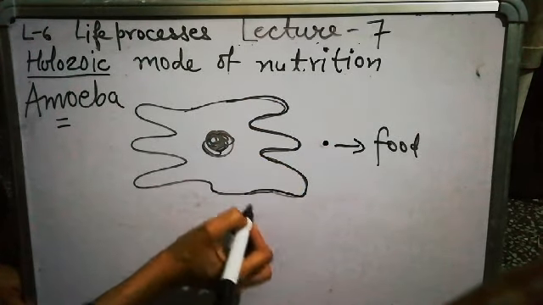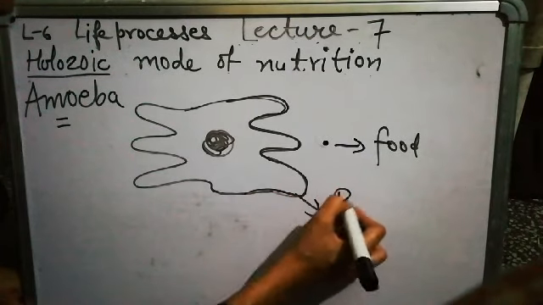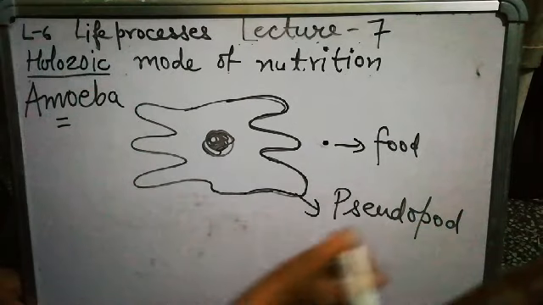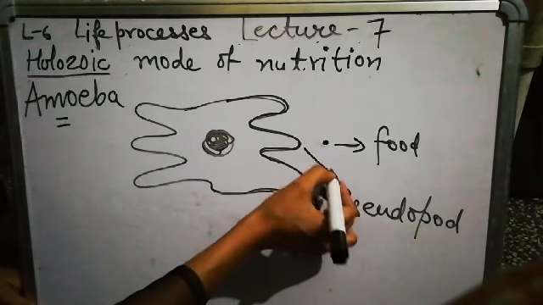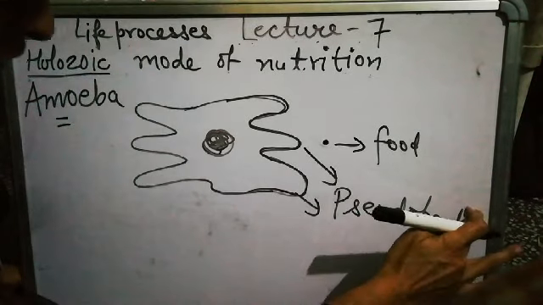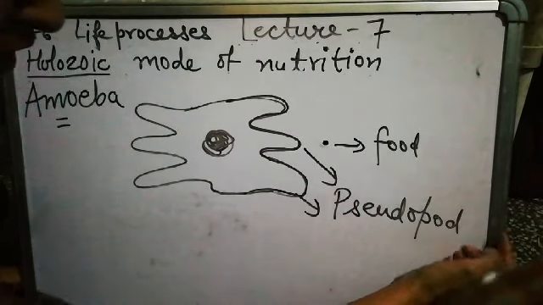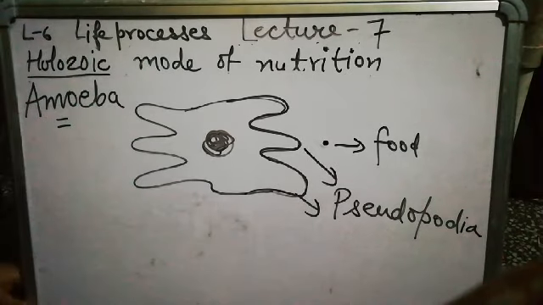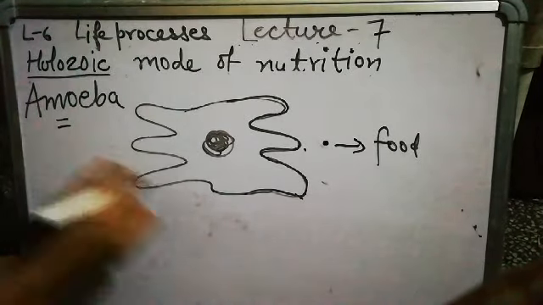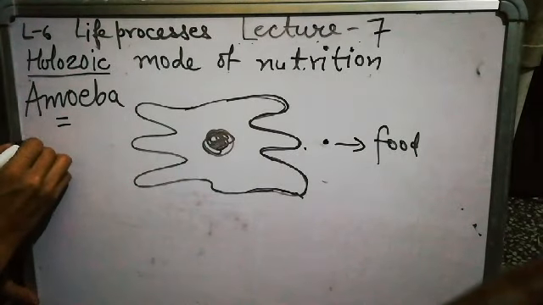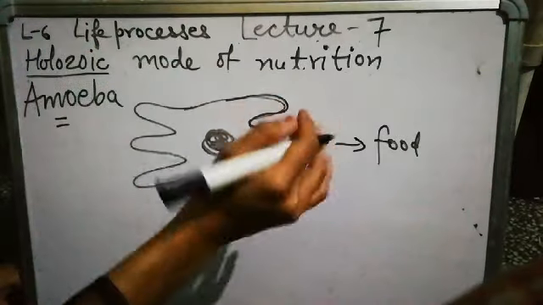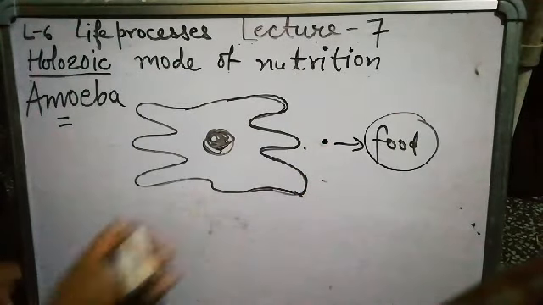These special structures in amoeba are known as pseudopod. Pseudopod is the singular word and pseudopods is the plural. Instead of pseudopods, we can also use the word pseudopodia. With the help of pseudopodia, amoeba moves from one place to another in search of food.